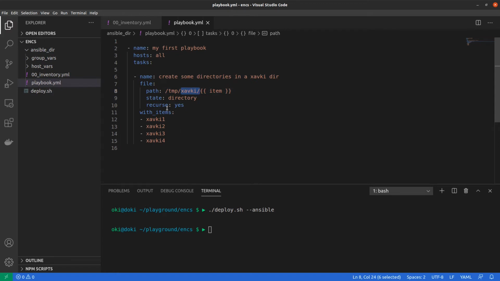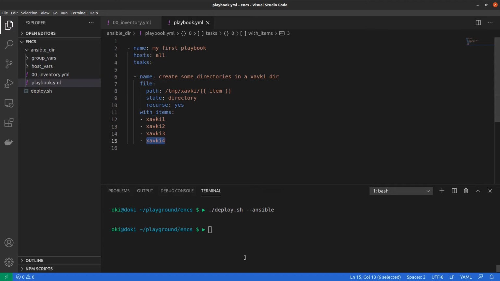And in my case, I use with_items. With_items works with a list, and with_items browses this list, and in this list I have xavkey1, 2, 3, 4. To use with_items, this is a loop, and you can use the item variable. The item variable takes the value of each loop: xavkey1, xavkey2, xavkey3, and xavkey4.